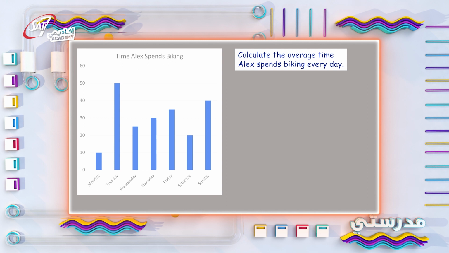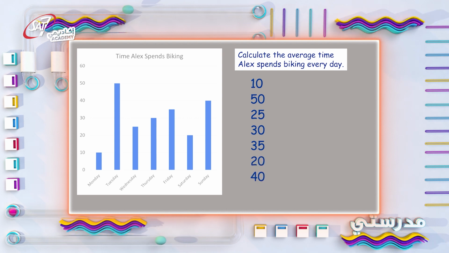On Monday, Alex spent 10 minutes biking. On Tuesday, he spent 50 minutes. How much time did he spend biking on Wednesday? The bar is between 20 and 30, which means 25 minutes. 30 minutes on Thursday, 35 minutes on Friday, 20 on Saturday, and 40 minutes on Sunday.